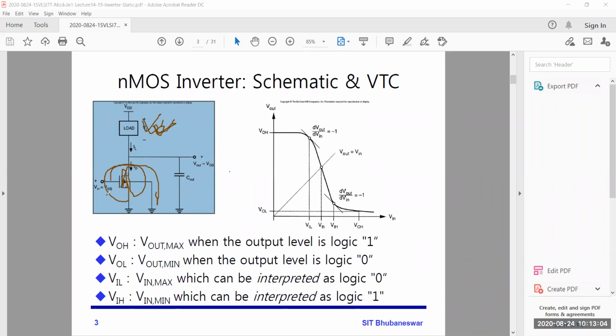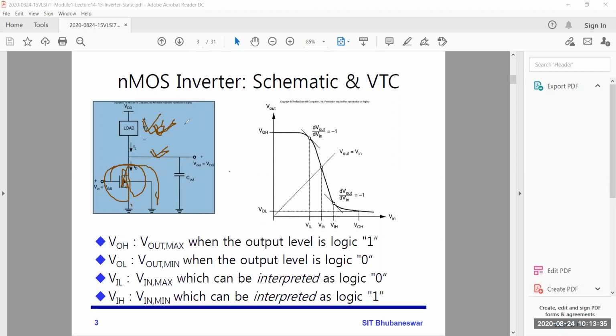If you give the supply voltage, and the input voltage is more than the threshold voltage of this transistor, then this transistor will be on. Once it is on, whatever the current is, zero will appear here. If it is off, there is no current flow, so the VDD node will come to here.